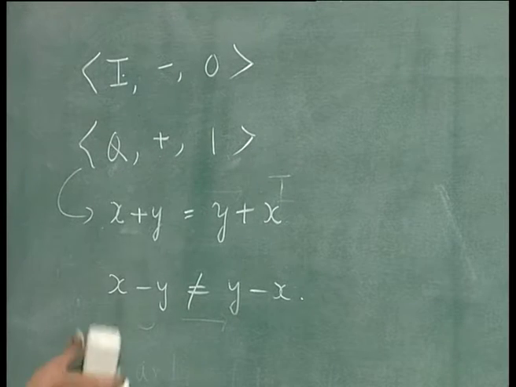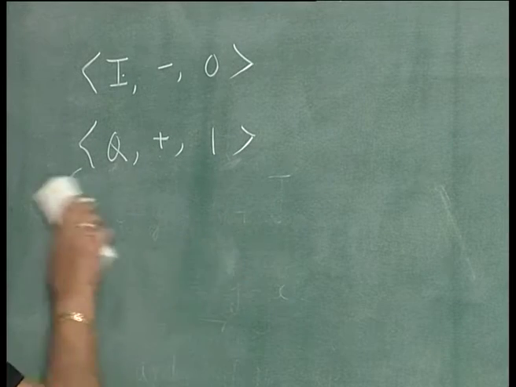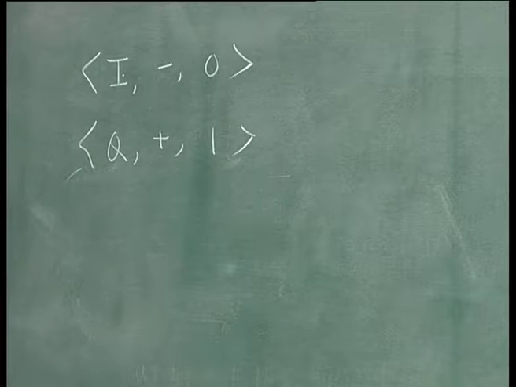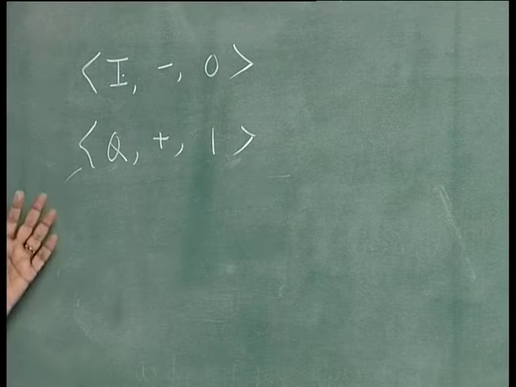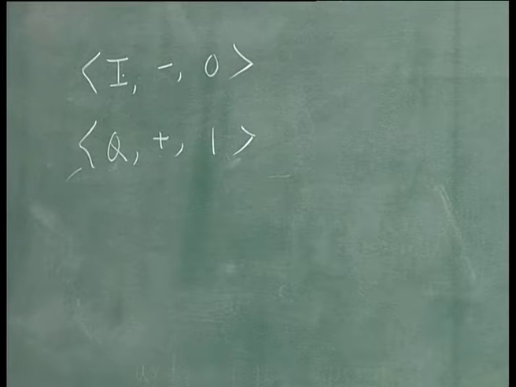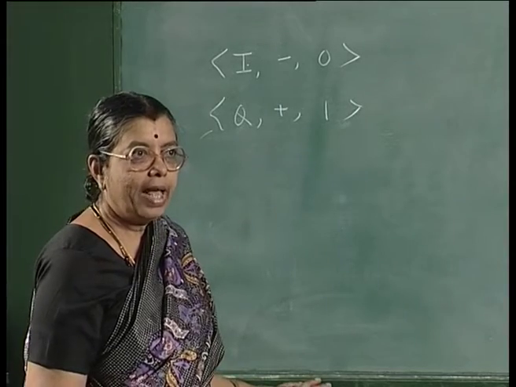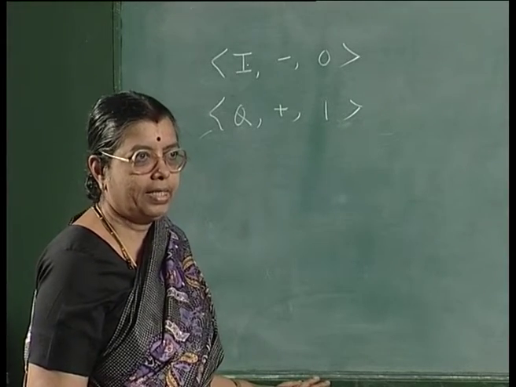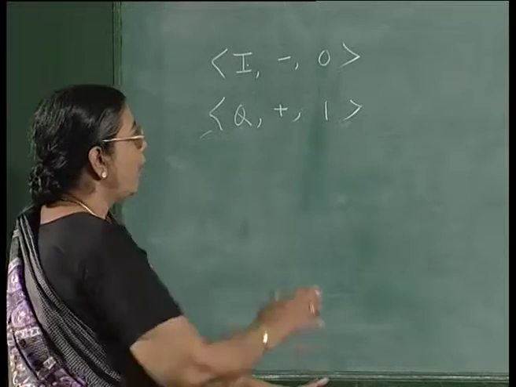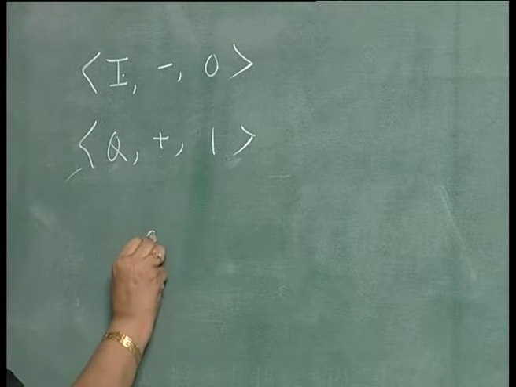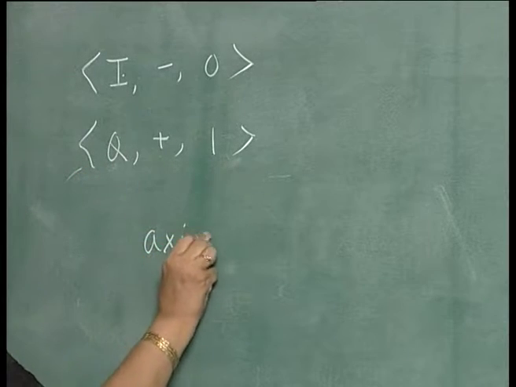So, even though these two algebras are of the same species or they have the same signature, there is a difference in them. We want to consider algebras where they have some specific structure, that is, they will all follow some set of rules which are called axioms.